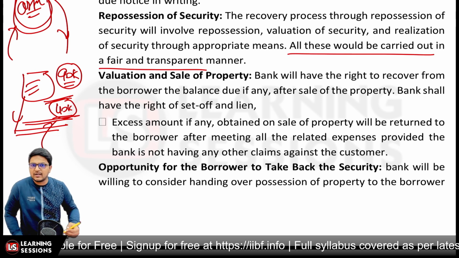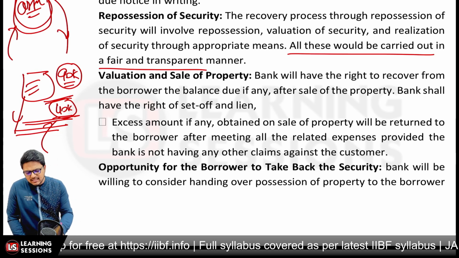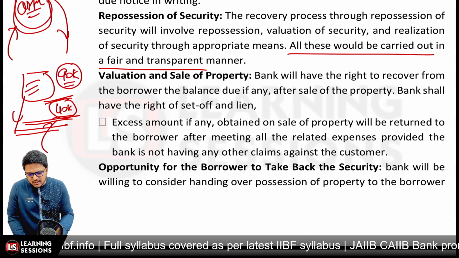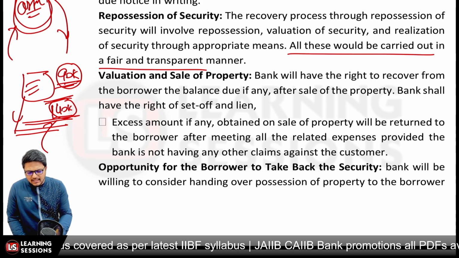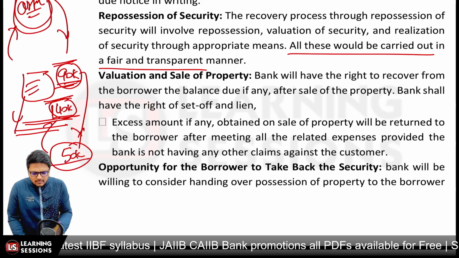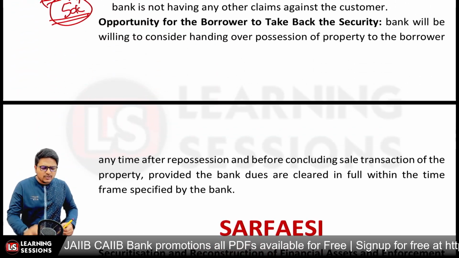Okay, so the bank has the right over any excess amount. Let's say the security was repossessed and the asset was sold for 1,40,000, but the overdue amount was only 90,000. In that scenario, the excess amount of 50,000 rupees will be returned to the borrower.